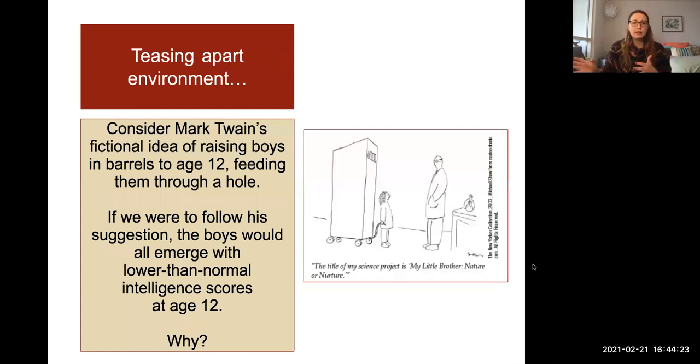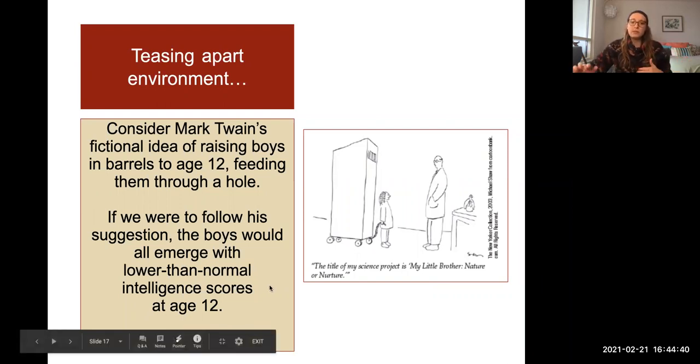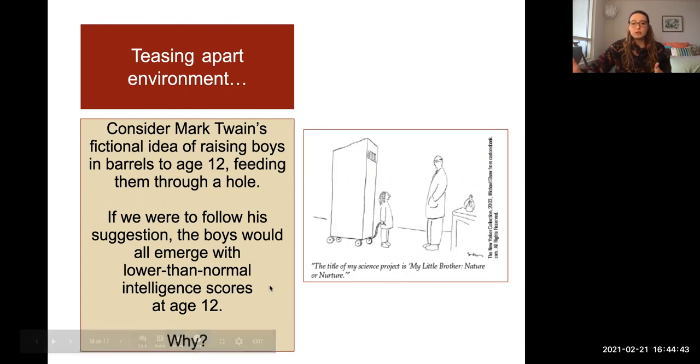All right, so now kind of looking at the environment side of things again here. So consider Mark Twain's fictional idea of raising boys in barrels to age 12, only feeding them through a hole. Obviously, totally not ethical. And again, it was just a fictional idea. They didn't do it. So if we were to follow that suggestion, the boys would all emerge with lower than normal intelligence scores at age 12. Why would that be? Well, probably because they're not getting the kind of nurturing from the environment that they need to be able to develop at a typical pace. That means that they'll have lower intelligence scores.